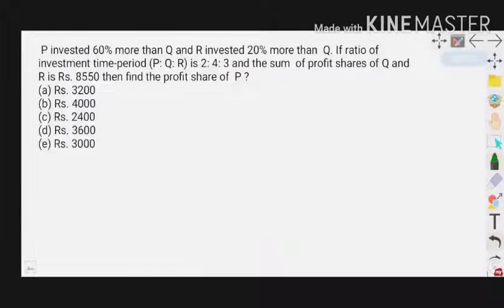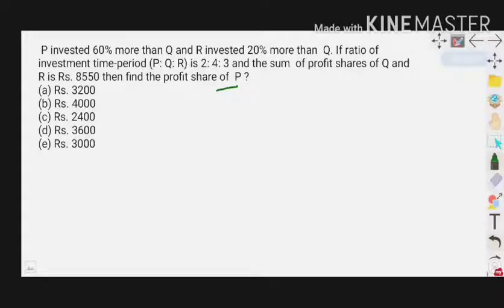Here we have the first question. P invested 60% more than Q and R invested 20% more than Q. If the ratio of investment time periods of P, Q, R is 2:4:3 and the sum of profit shares of Q and R is 8,550 rupees, then find the profit share of P. In this question we have three persons. These three persons invested some amount in a business. P invested 60% more than Q and R invested 20% more than Q. Except Q, the remaining two persons invested more than Q.